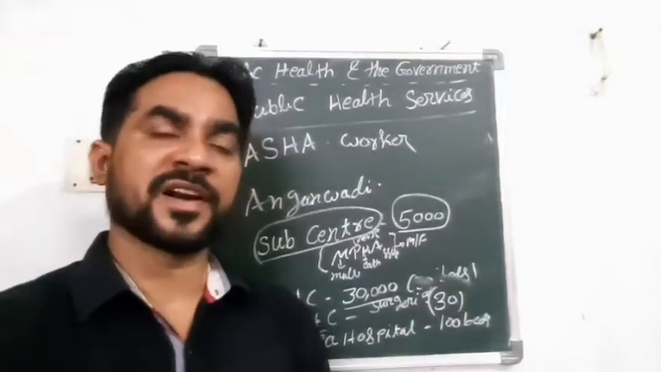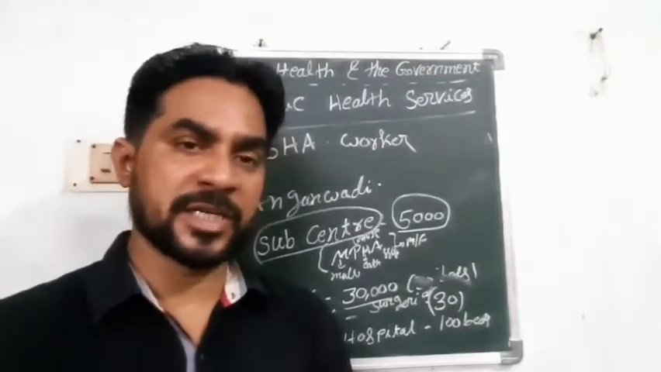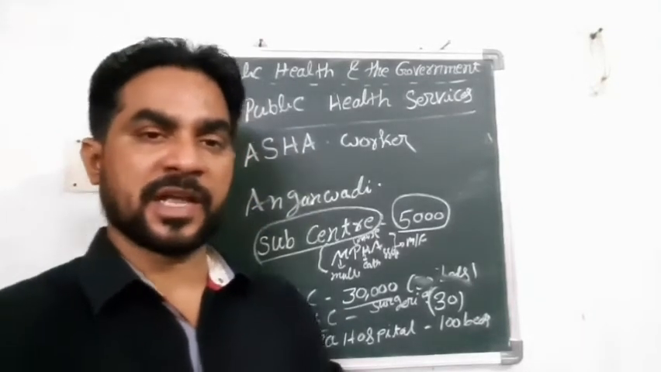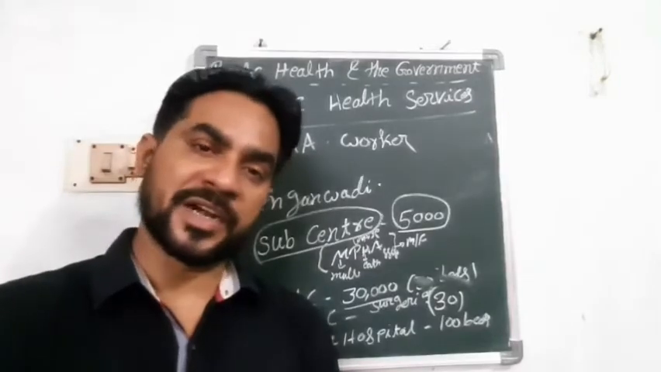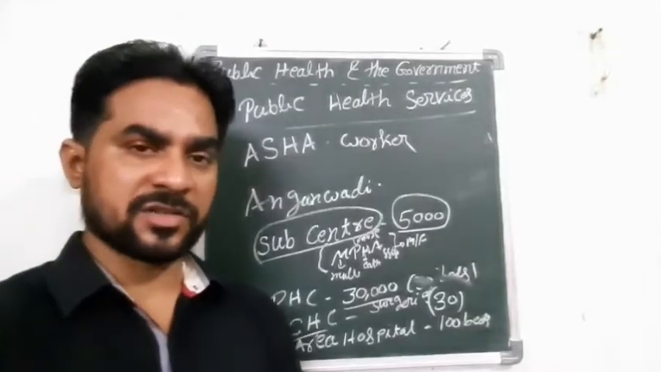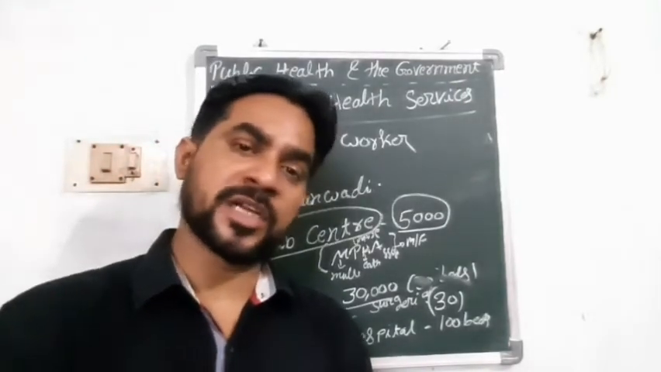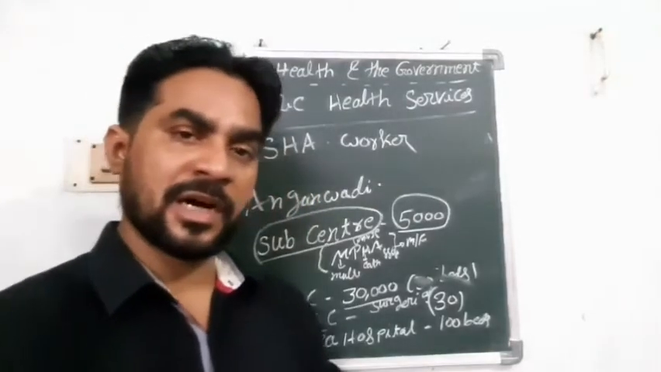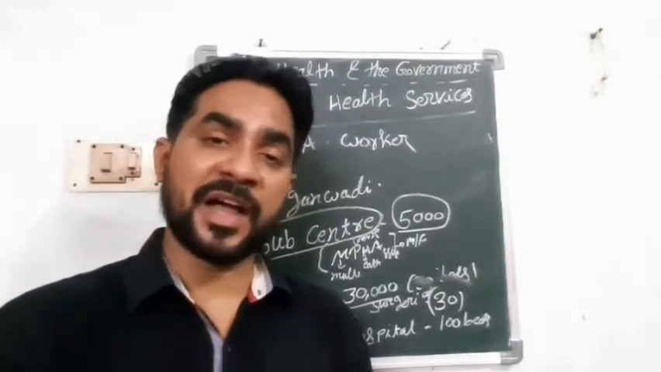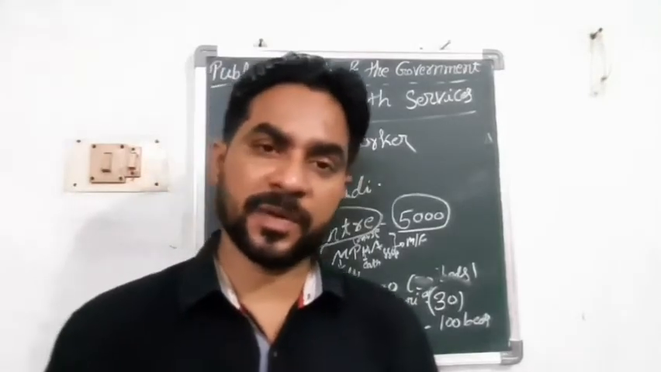So one more time, I will revise. Government is responsible for providing basic needs to the people, and also some facilities, like food, clothes, sanitation, drinking water, health, and also education. On this aspect, government is also providing through hospitals, nurses, doctors, laboratories, and technicians. All these things are also provided by the government.